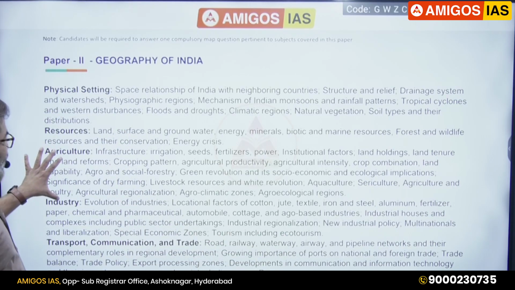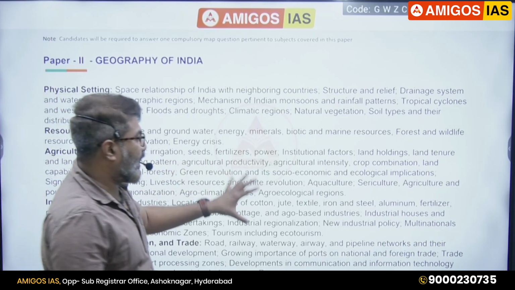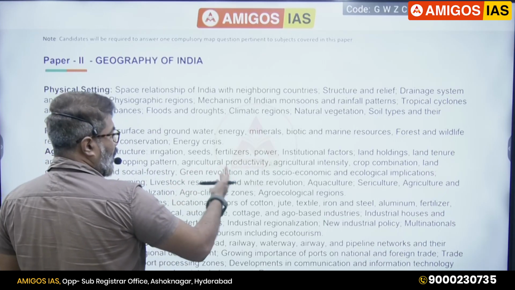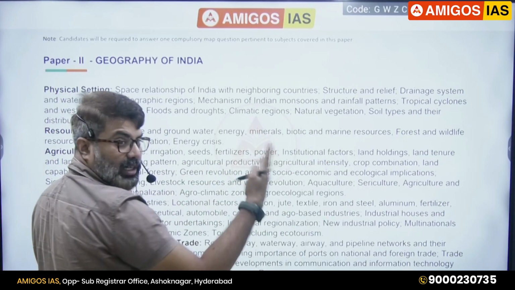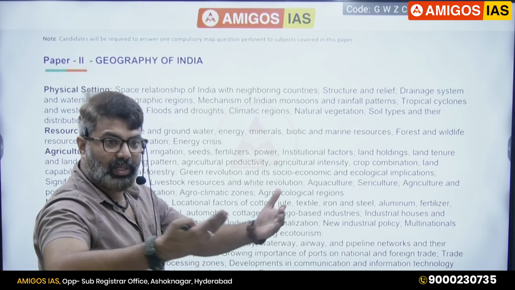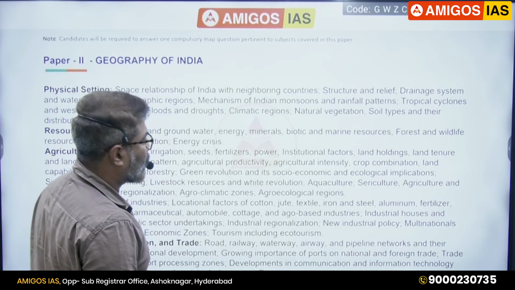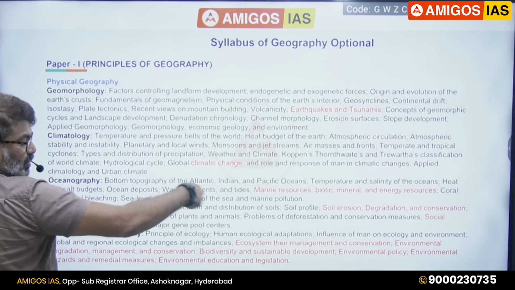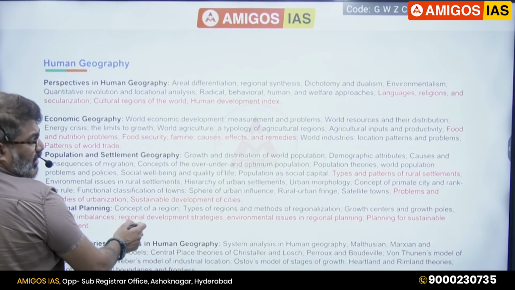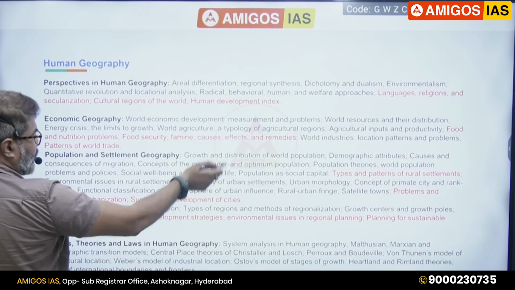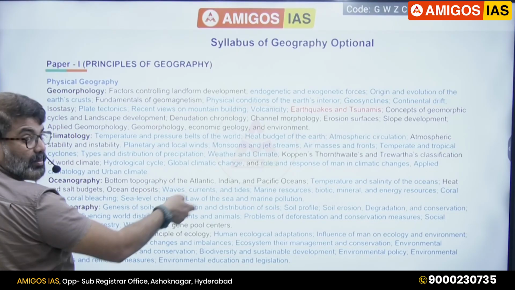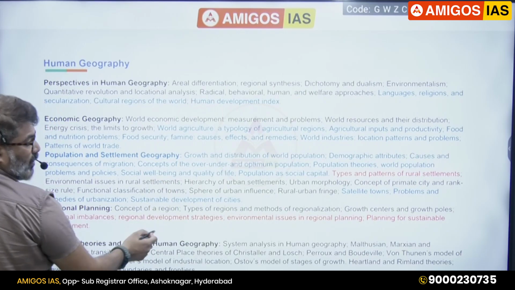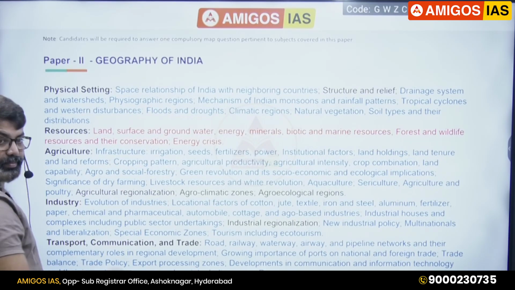Agriculture, you notice, same words repeated again and again. Agriculture intensity, crop combination, land tenure, land reforms, cropping pattern. If you say agriculture, everything should be under that, right? Obviously. But they have given in detail. So now you know the syllabus. I have marked here, you can see, wherever the syllabus repeats words. Here, blue color is all GS overlap, where geography and GS topics overlap.